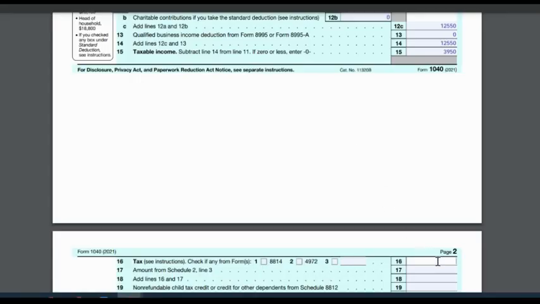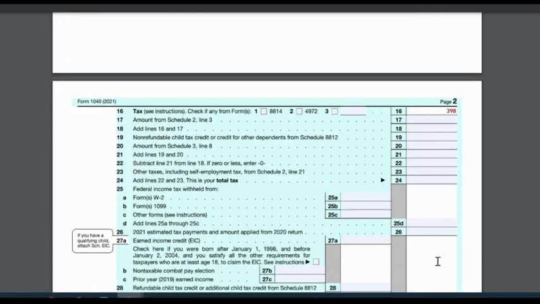And that goes on line 16, 398. Line 17 should be zero. Line 19, add 16 and 17, so 398.